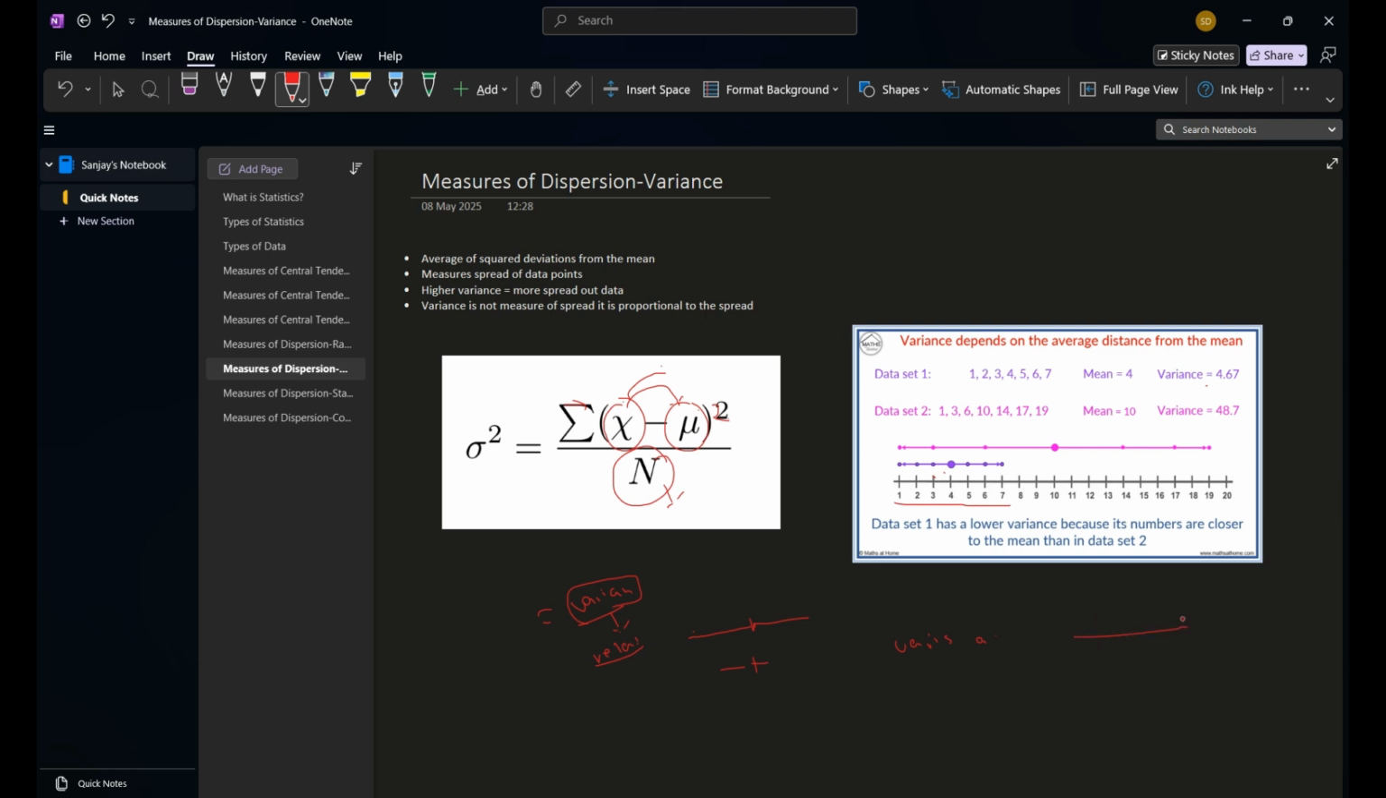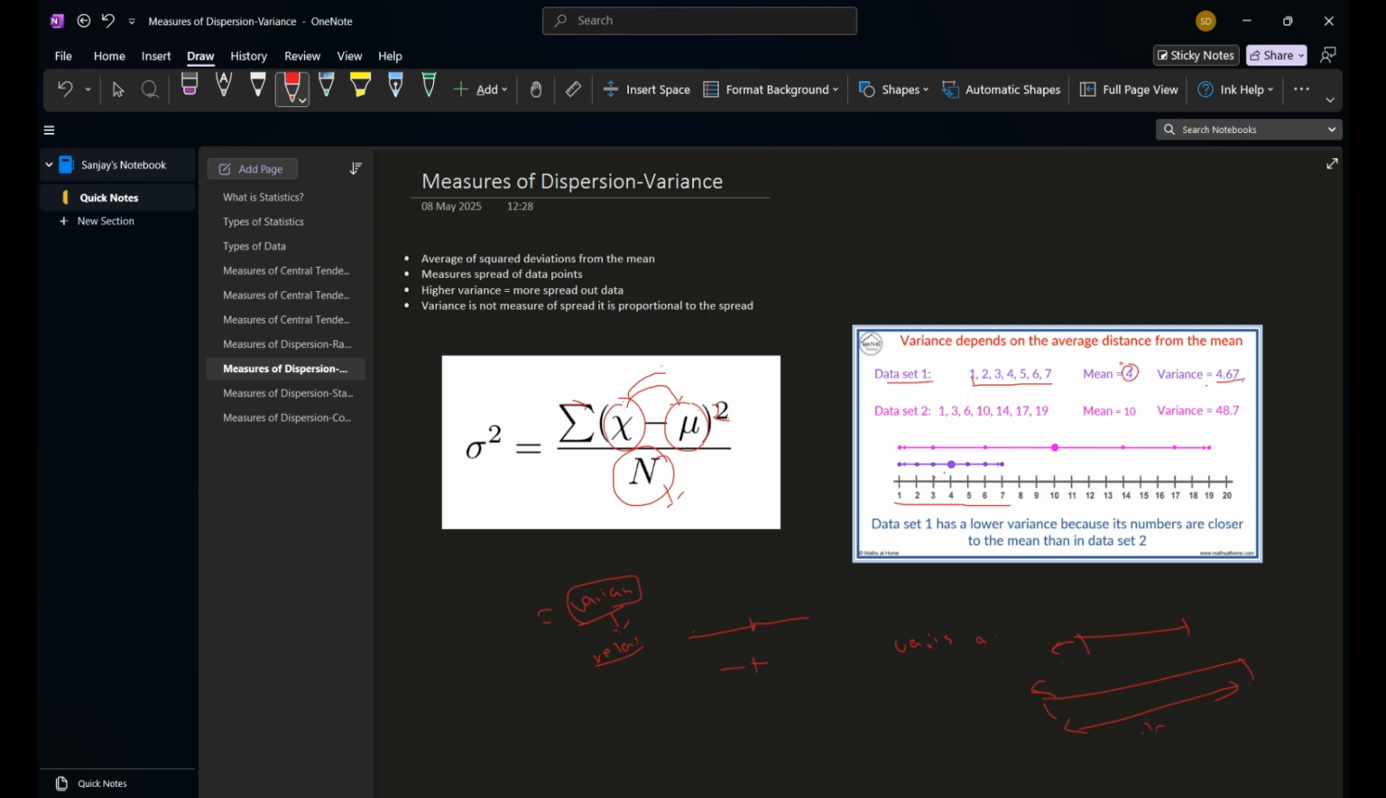Like if we have one data set and this is another data set, so this data set's variance will be greater than this, because it is directly proportional to the spread of the data set. So to have better clarity on the variance, let's see this. We have data set 1 where the mean is 4 and the variance is 4.67.